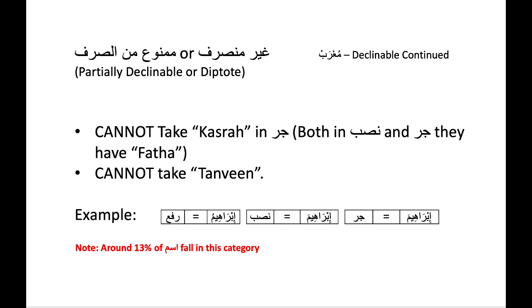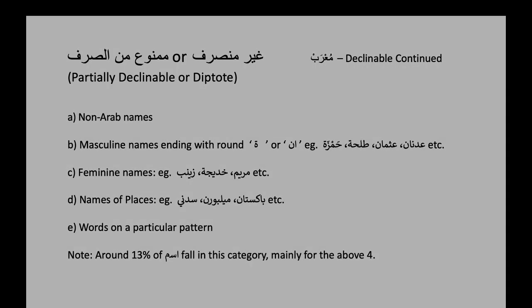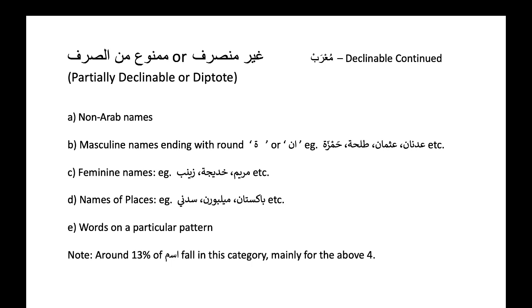For example, you will never find it as Ibrahimun or Ibrahimin. There are about 13% isms which fall into this category. They are non-Arab names, some masculine names, some feminine names, some names of places, and some words on a particular pattern. We shall discuss all of them in details.